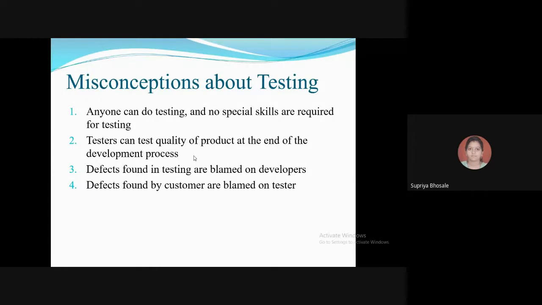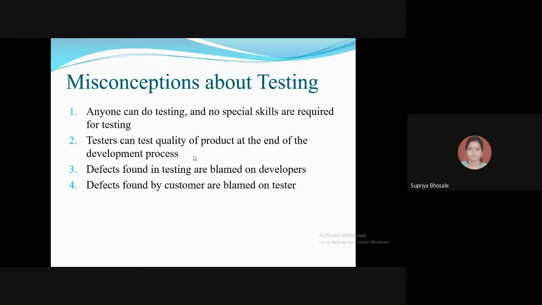If we are testing the product and we are finding wrong outputs coming from one of the modules, then what can we say? Oh, the developers are not doing their task properly, not up to the mark, and that's why this bug is coming out of the product.